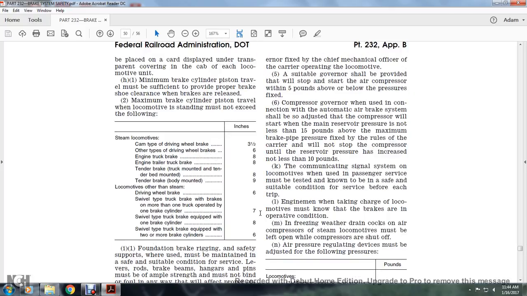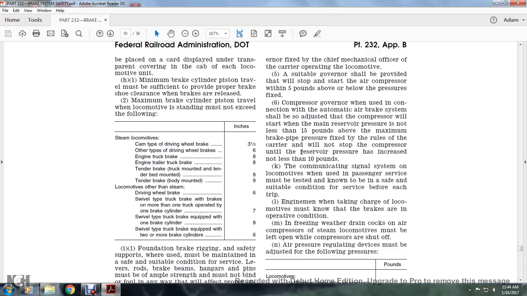Fixed by the chief mechanical officer of the carrier operating the locomotive. A suitable governor shall be provided that will stop and start the air compressor within 5 pounds above and below the pressure. The compressor and the governor used in connection with the automatic air brake system shall be adjusted so the compressor will start when the main reserve pressure is not less than 15 pounds below the maximum pressure fixed by the rules of the carrier, and will not stop the compressor until the reservoir pressure is increased not less than 10 pounds.